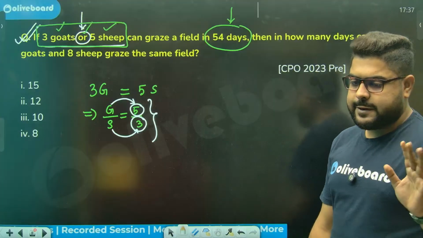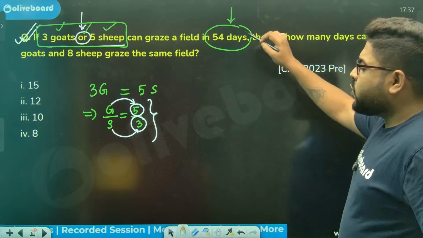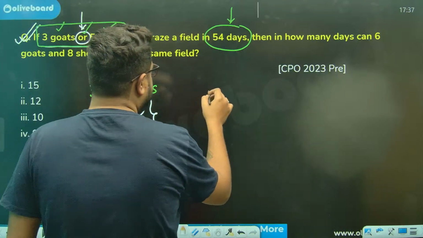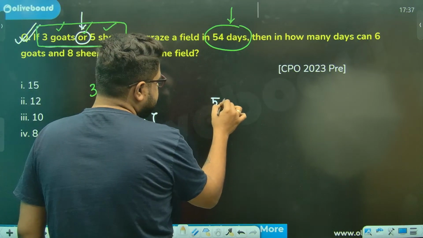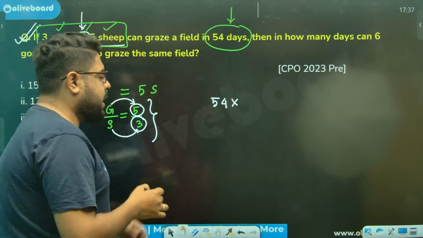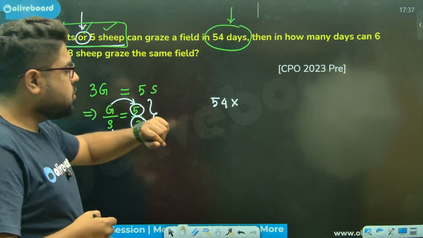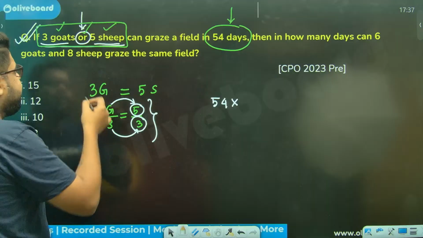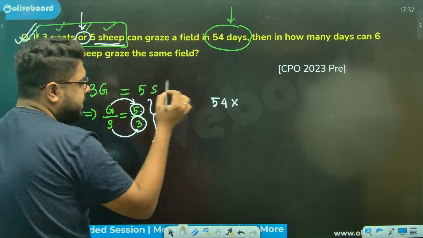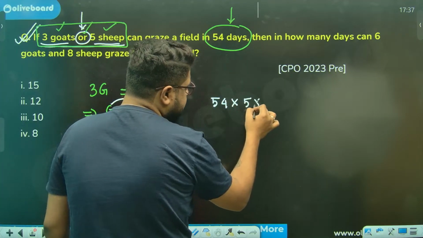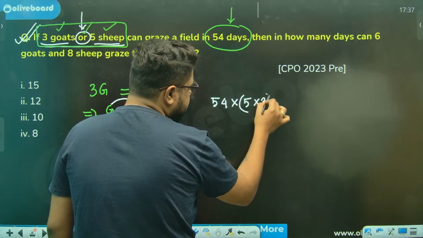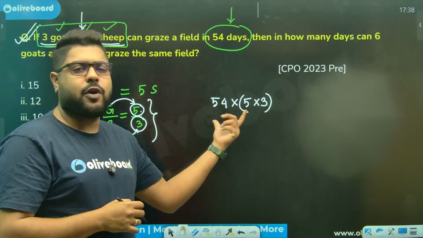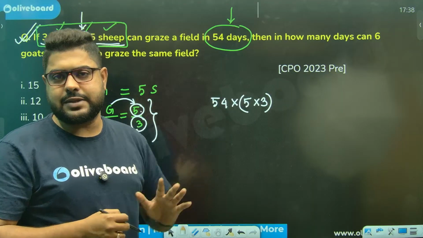Nothing will be problematic. Now, sir, total work will be how much? It's very simple. Total work will be 54 days into whatever the efficiency of 1 day is. I can figure that out from either 3 goats or 5 sheep. I'm taking 3 goats. Every goat's efficiency is 5, so 3 goats' efficiency is 15. This is 1 day's efficiency into 54 days. This is the total volume of grass, or the total work, you can say.